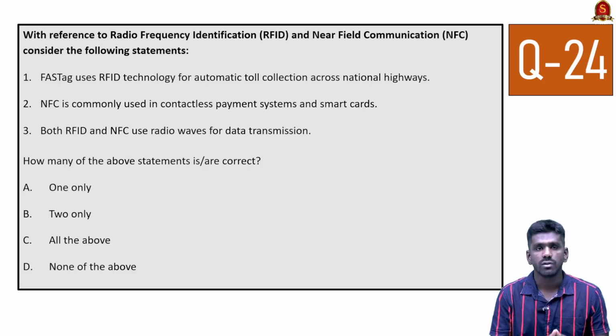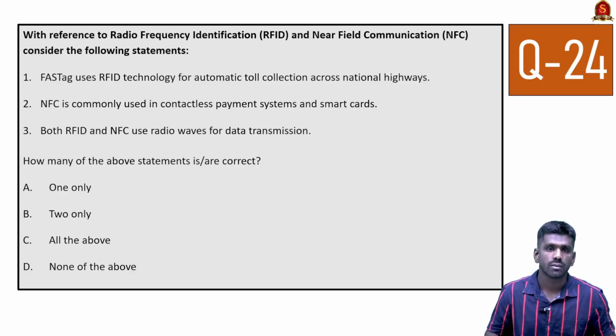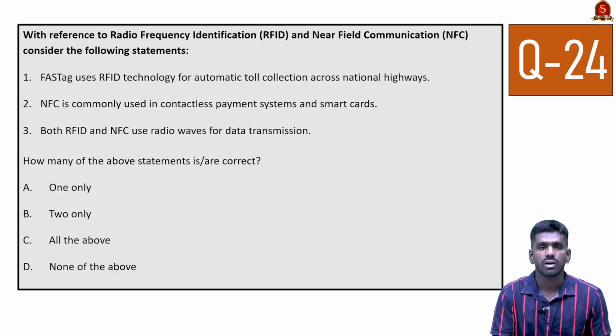RFID uses a long wavelength and can transmit up to 100 meters. Near field communication, that is NFC, has a range of only up to 10 meters, 5 to 10 meters. That is why it is called near field communication.